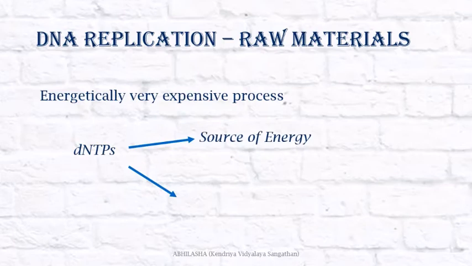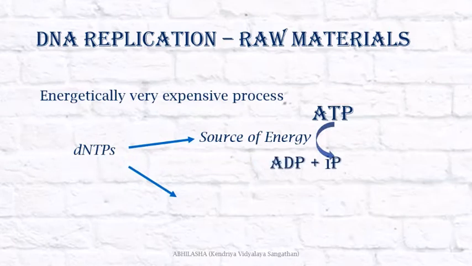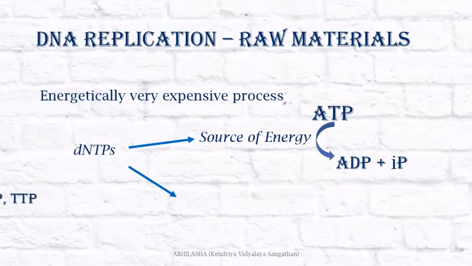So dNTPs have a double role. They act as a source of energy. ATP, you know, hydrolyzes to form ADP and inorganic phosphate, and this produces a huge amount of energy. dNTPs also are the raw materials which are polymerized to produce the DNA. So ATP, GTP, CTP and TTP.